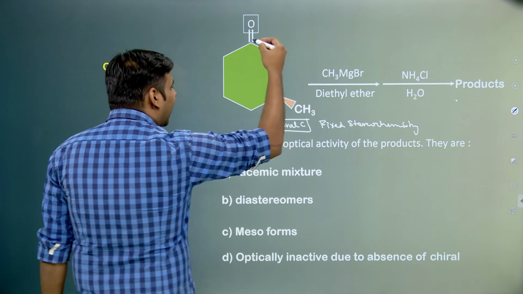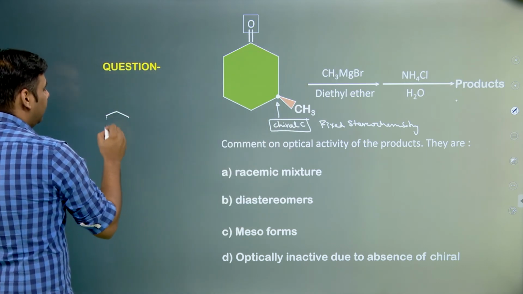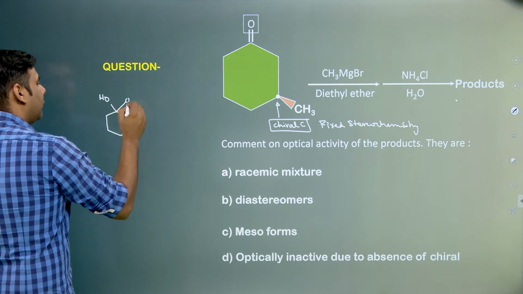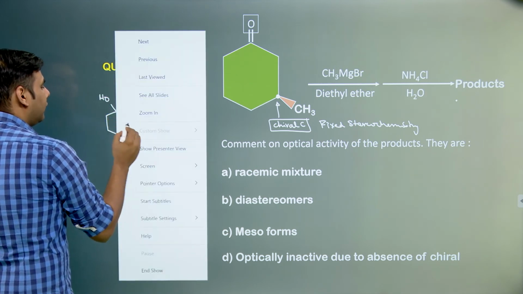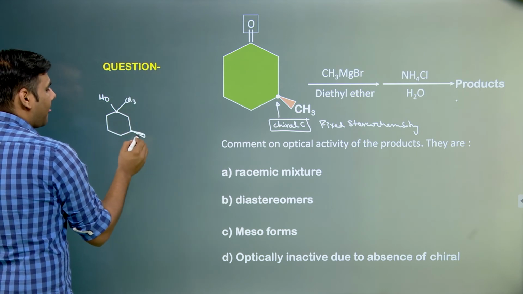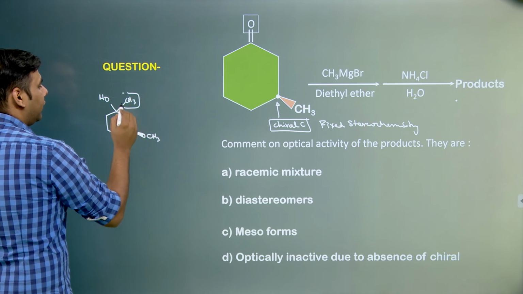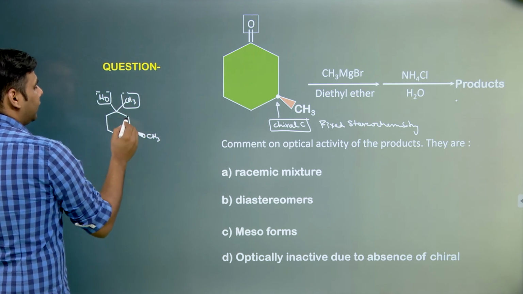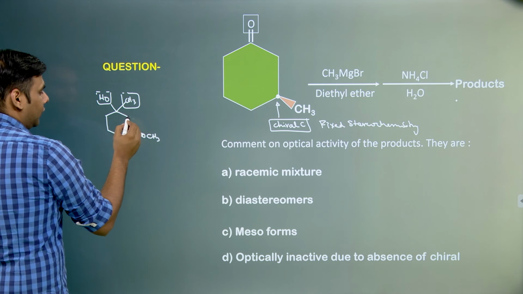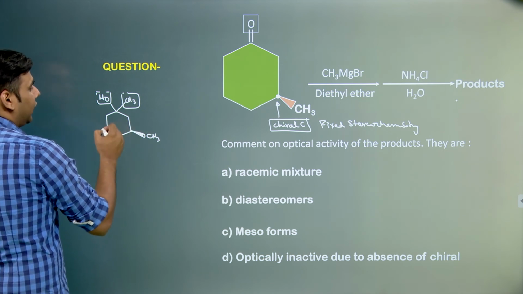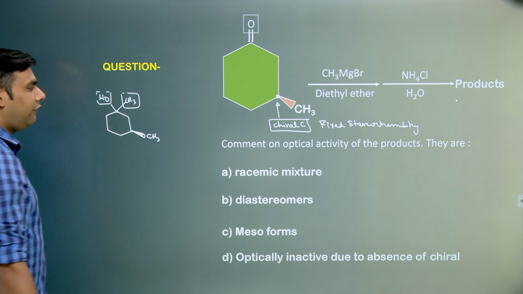So when methyl attacks the ketone, it forms a 3-degree alcohol over here. Now this carbon will also be optically active because it is attached to 4 different groups. There is a methyl over here, there is an OH over here, then there is a CH2, here is also CH2. When we go down, there is a CH over here and a CH2 over here. So these groups are different, so this is 4 different groups.